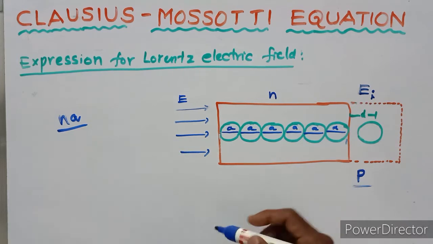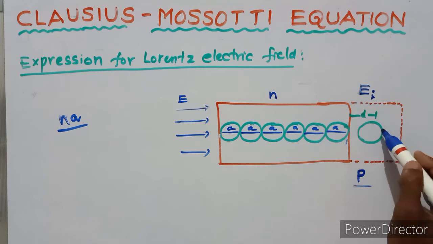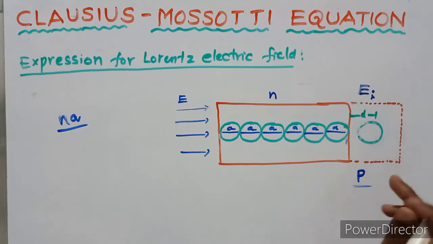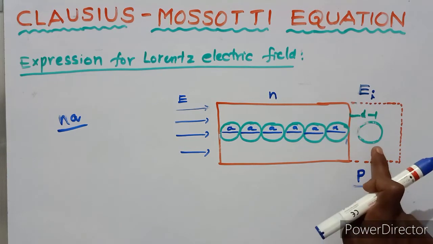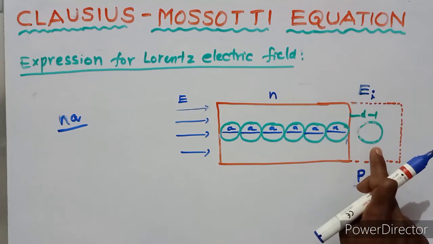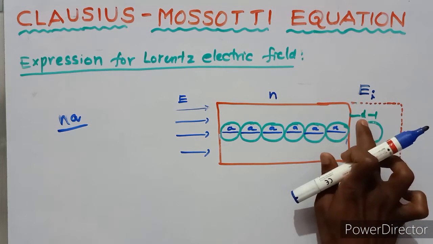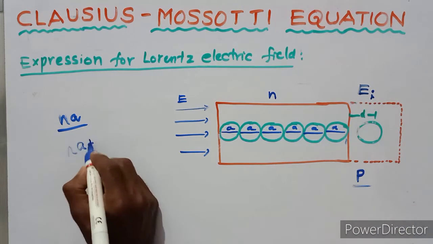Next, this is another atom, and its distance to this substance is small d. So the total distance is Na plus d.